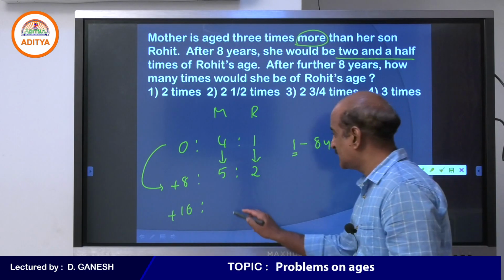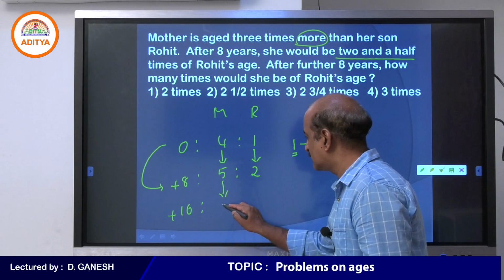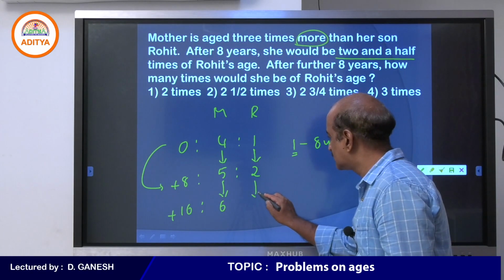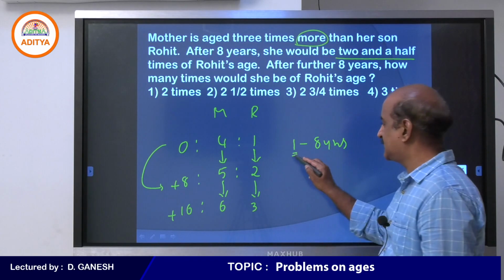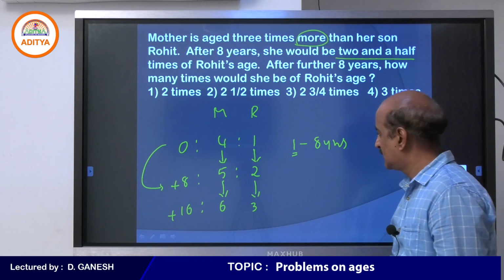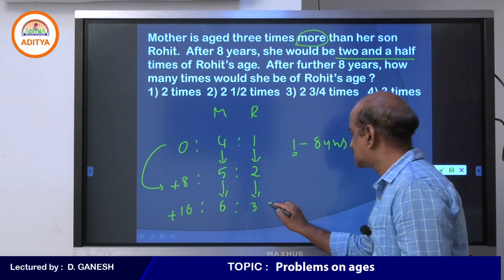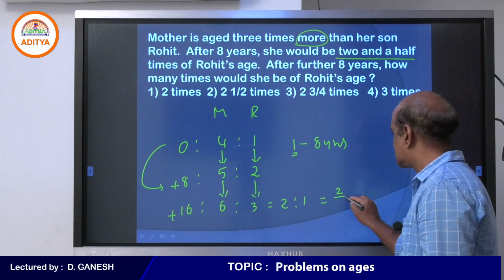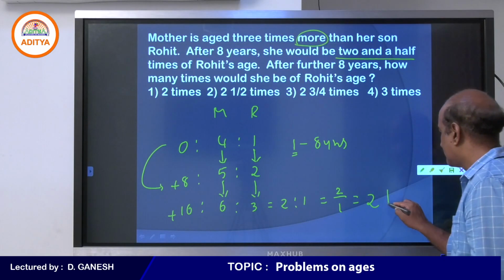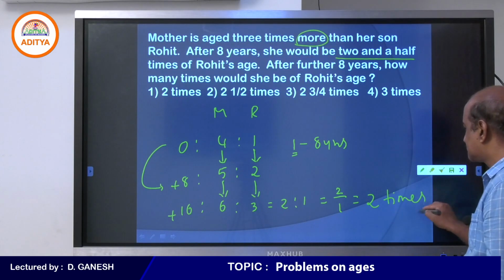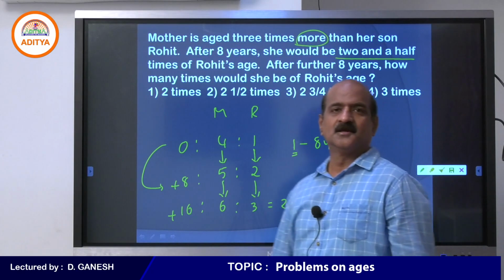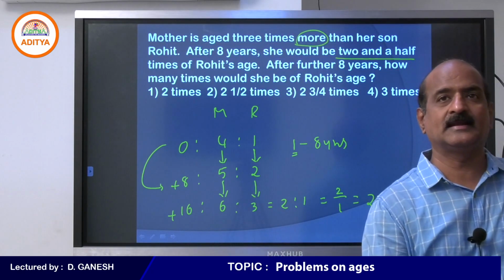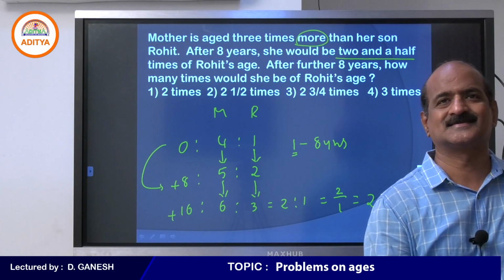So after another 8 years, the same 1 part will increase. 5 becomes 6 and 2 becomes 3, because for every 8 years age increases by 1 part, and hence 6 is to 3, 2 is to 1, which means 2 times. Mother will be 2 times as old after another 8 years.